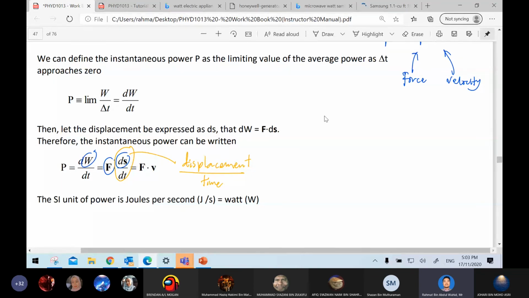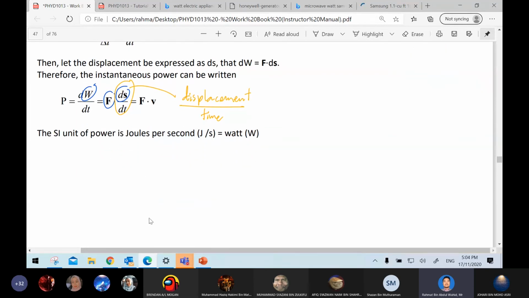So again, to obtain the second formula, the derivation is simply expanding the equation for work. Work is force multiplied by displacement, and the displacement divided by the time in the denominator gives velocity. Alright, so that is the unit of power.